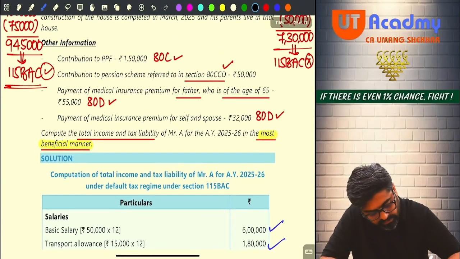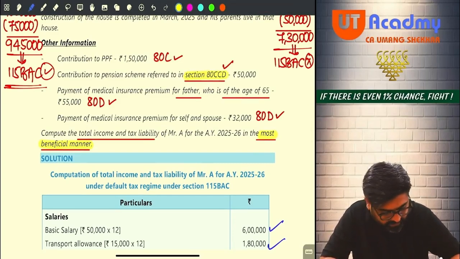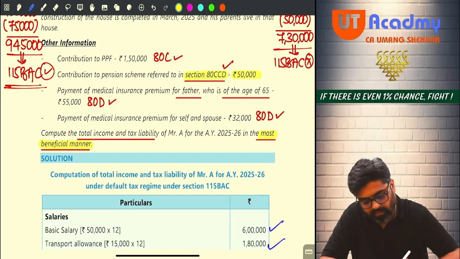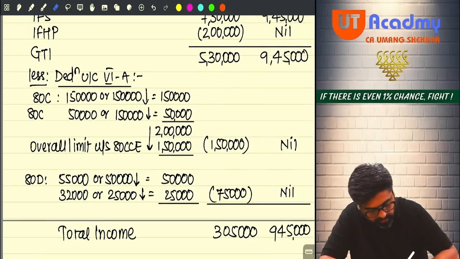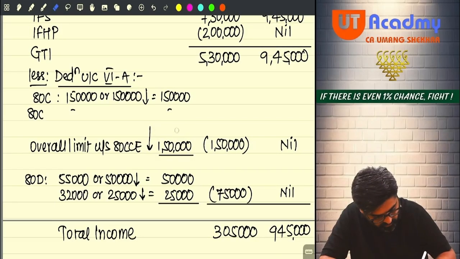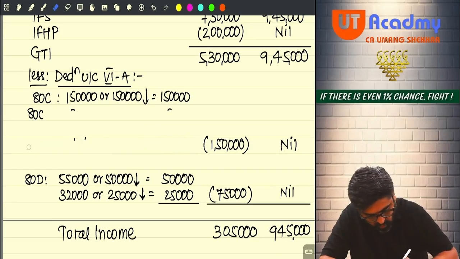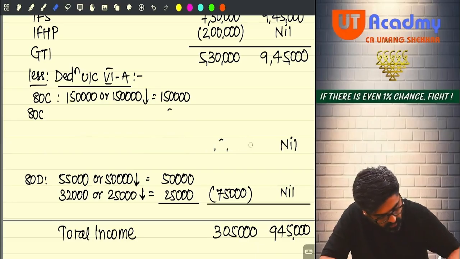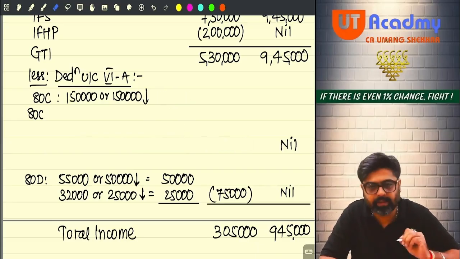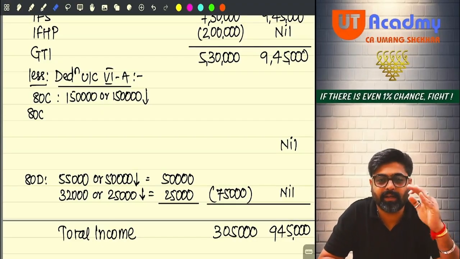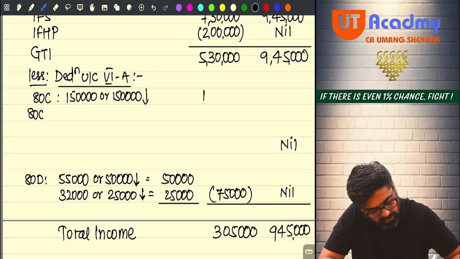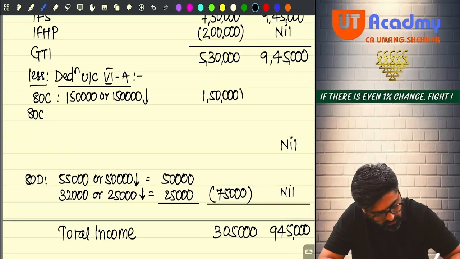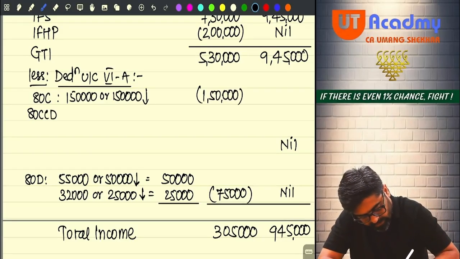This is 80CCD, guys. 80CCD, 50,000. Now, I considered 80CCD wrongly as 80CCC. So this is my mistake. There is no overall limit of 80CCE, because I thought that it is 80CCC. My bad. Okay. So this is 80C, 1,50,000 full deduction you are going to get.